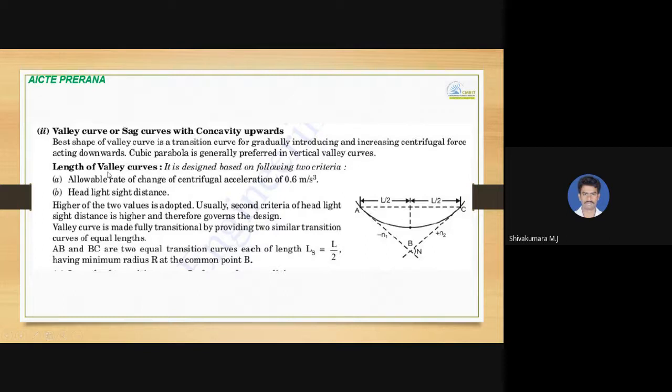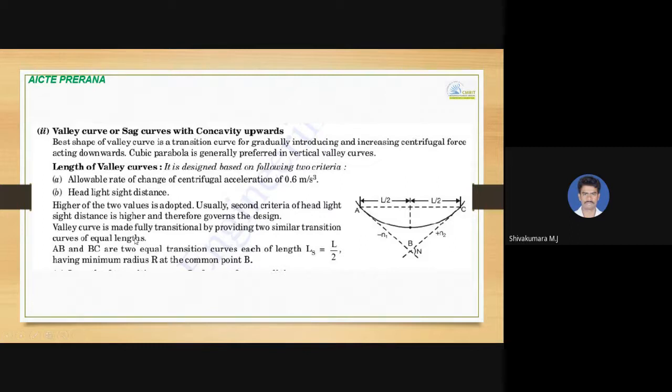The length of a valley curve is designed based on the following two criteria: allowable rate of change of centrifugal acceleration of 0.6 meter per second cubed, and headlight sight distance. So we'll check two conditions over here. The higher of the two values is adopted as the length of the valley curve. Usually the second criterion, headlight sight distance, is higher and therefore governs the design.